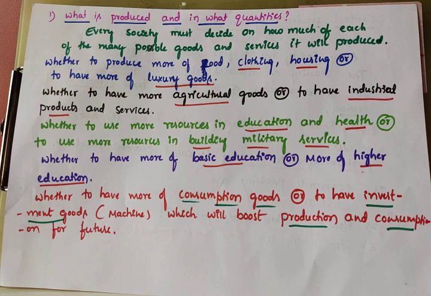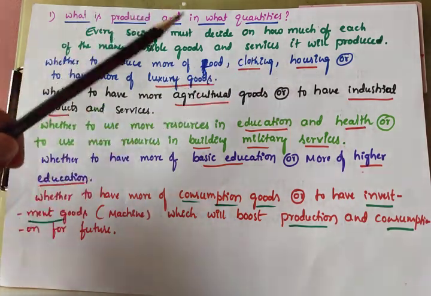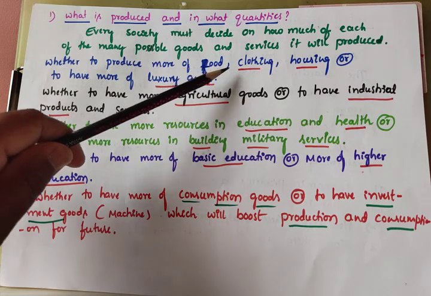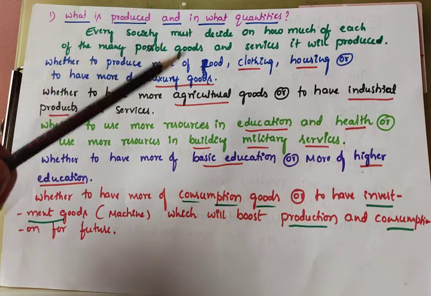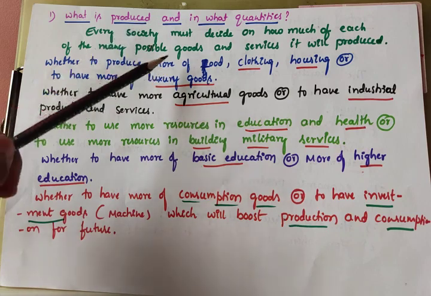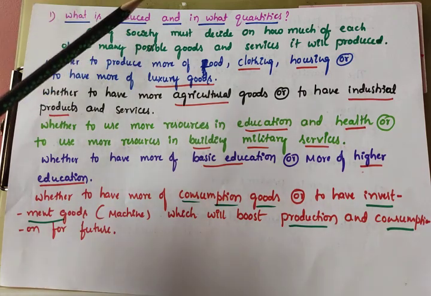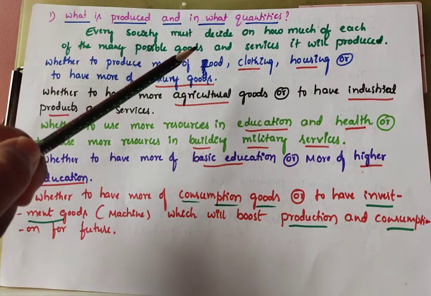How to face and solve these problems is possible only through the study of economics. The first one is what is produced and in what quantities. Whether to produce more food, clothing, housing, because these are necessary, essential goods, very important to live. But rich people need luxury goods also. Which one we have to produce more, which less, and to which we give more importance, that is what is produced in what quantities.